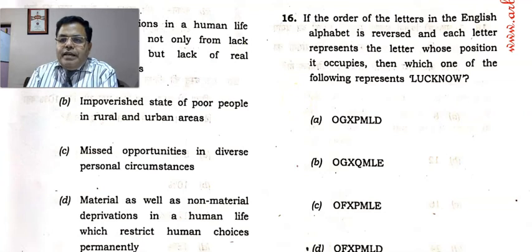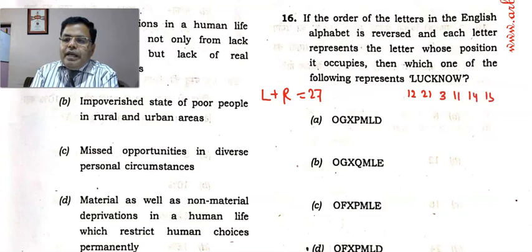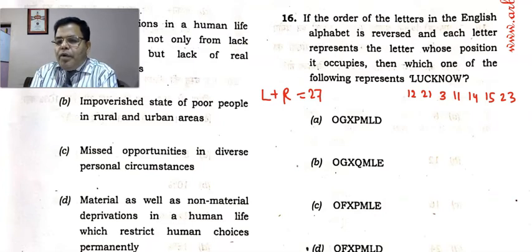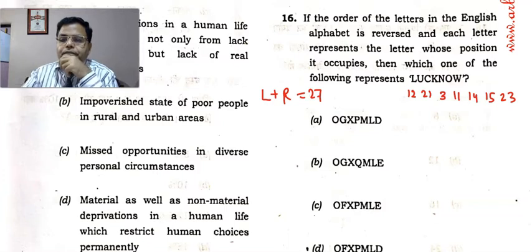Now question number 16. If the letters of the English alphabet are reversed, then the position from left plus the position from right is 27. Here the letters are L as 12, U as 21, C as 3, K as 11, N as 14, O as 15, and this is 23. The counterpart of this, like now 12 from the left, and what is the other part? What we have to write is the position from right. So the position from right of L is 15.